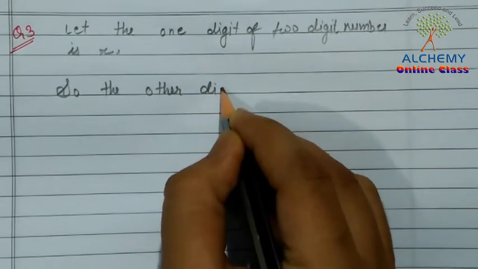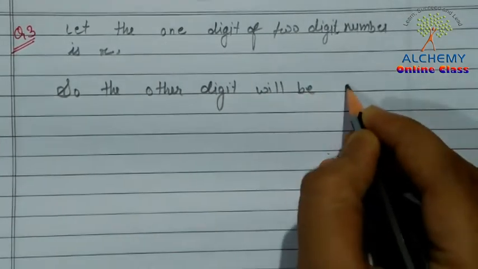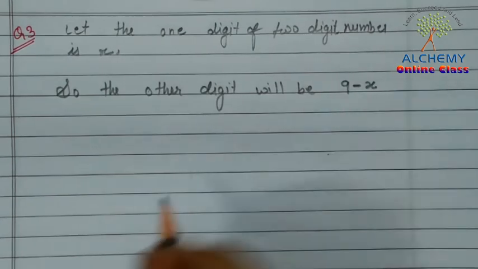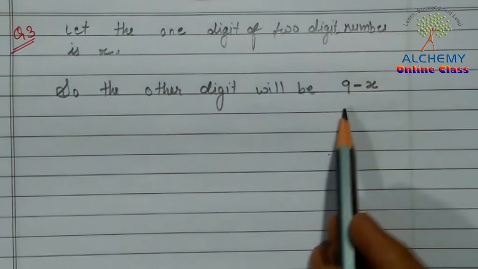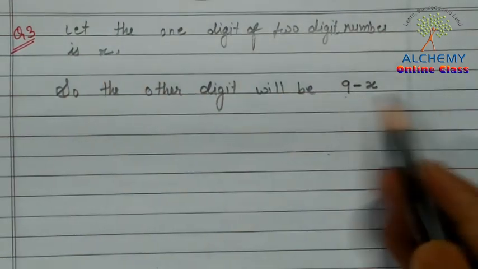The other digit will be 9 minus x, because when we add the 2 digits we get the result 9. So when we subtract the first digit from 9, we get the other digit.